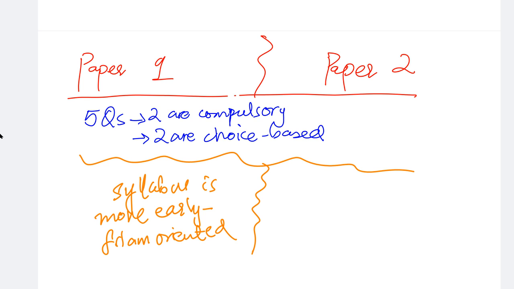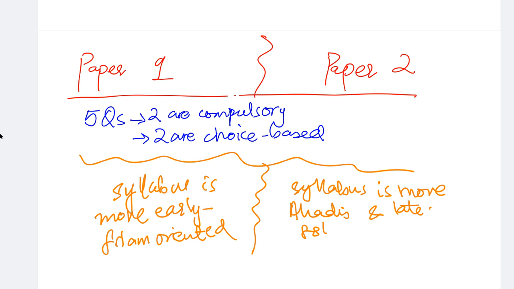While in paper 2, the syllabus is more Hadith and late Islam oriented. We can also say this, that paper 1 is more oriented towards the basic and the most accurate teaching of the Holy Quran, while paper 2 is more based upon the implementation and the following of the teachings of the Holy Quran.